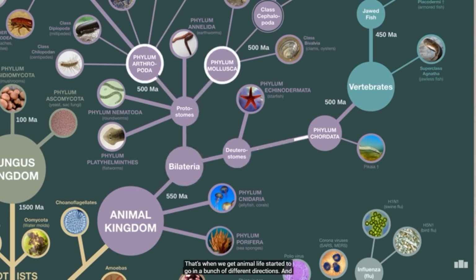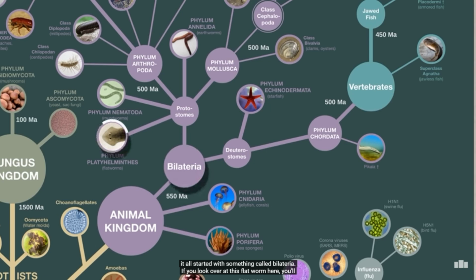That's when we get animal life starting to go in a bunch of different directions. And it all started with something called bilateria. If you look over at this flatworm here, you'll notice that one side of it mirrors the other side. Well, this is basically true for all animals from this point forward, including humans. That's why we have 2 eyes, 2 arms, 2 legs, and so forth.